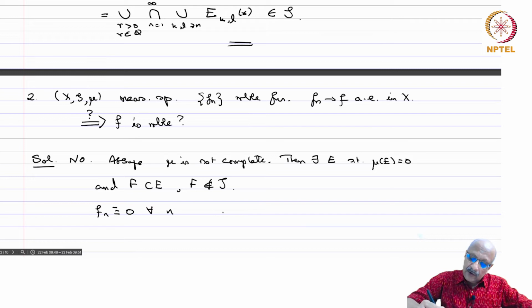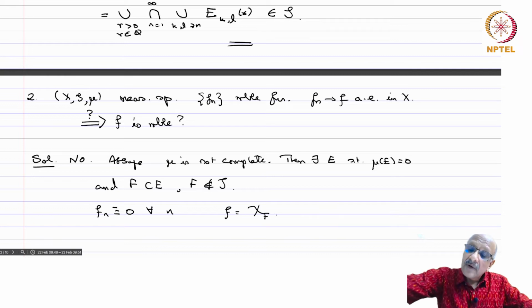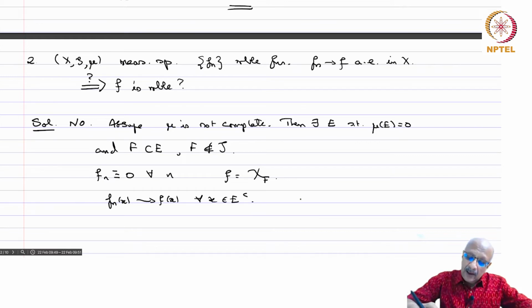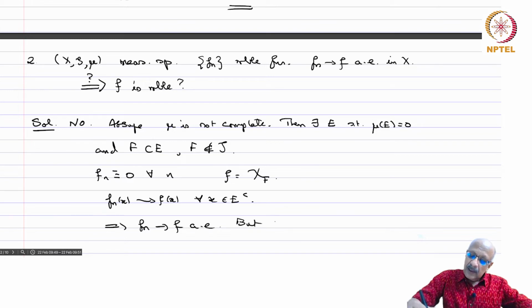And you take f equal to chi of capital F, which is 1 on F and 0 outside. So then what happens? Fn(x) converges to f(x) for all x in E complement, because outside E, chi of F is 0 and Fn is anyway 0. And therefore this implies that Fn converges to f almost everywhere, but f is not measurable.